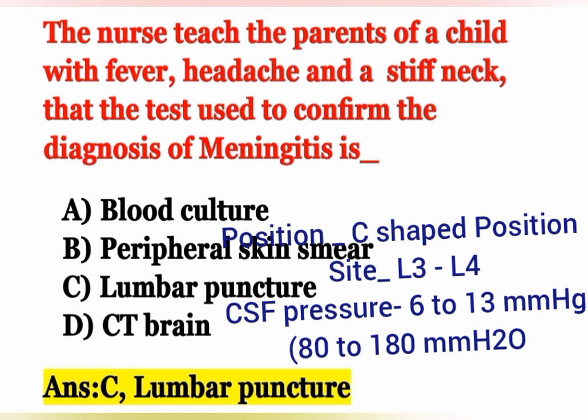Lumbar puncture is done to remove CSF, that is cerebrospinal fluid. The position for the procedure is the C-shaped position and the site is between the L3 and L4 vertebrae. Normal CSF pressure is 6 to 13 mm Hg or 80 to 180 mm of water.